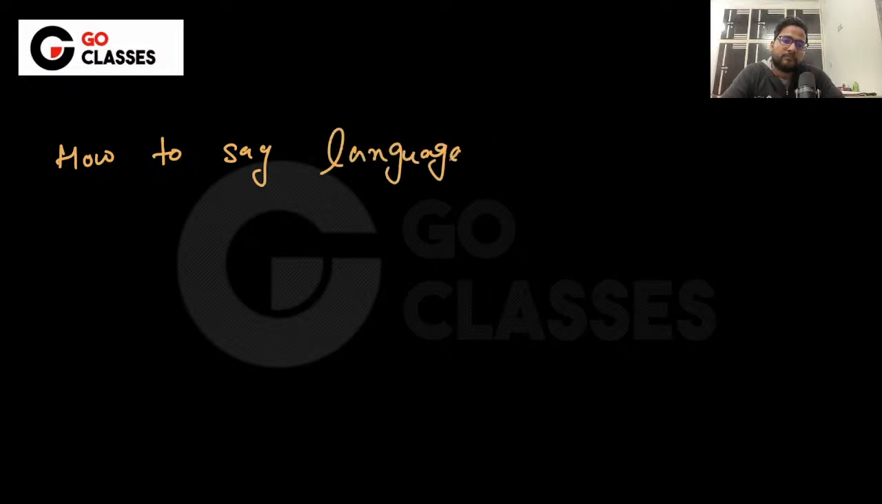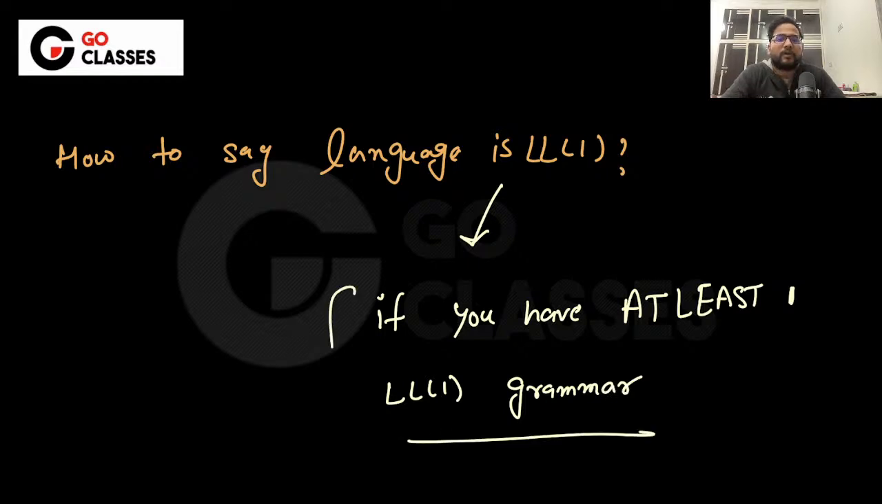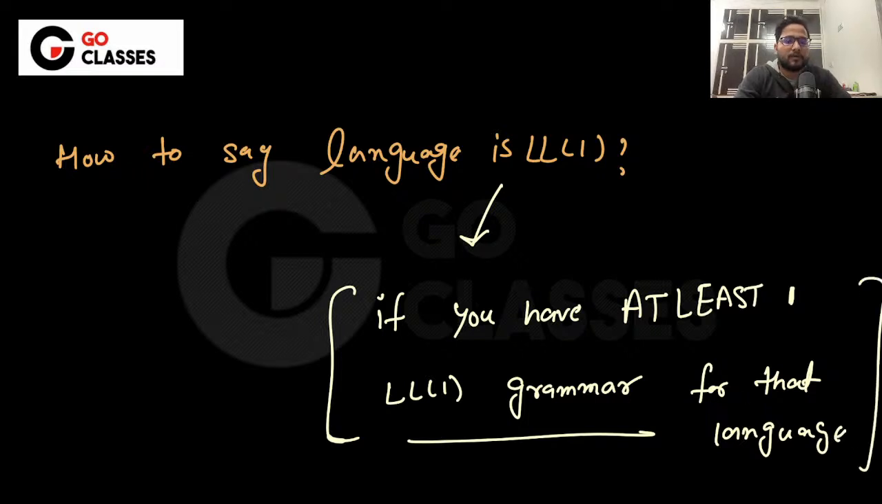So how do we say a language is LL1? If you have at least one LL1 grammar for that language. Is this understood to everyone?